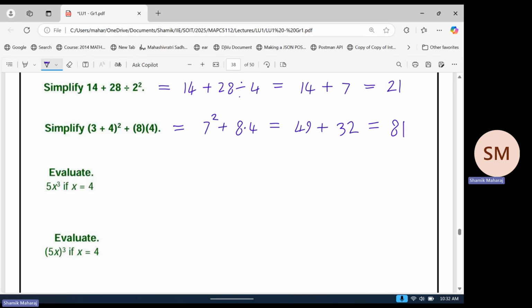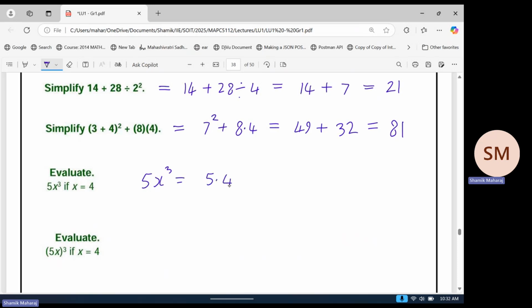These are two slightly distinct examples. So let me just do both to make sure we don't mix these up, because people mix them up sometimes. There's an evaluation that says find 5x cubed if x is equal to 4. So you just substitute x is equal to 4 and you get 5 times 4 cubed, which is 5 times 64, which is 320, I think. Again, just double check my quick maths because it goes off very often.